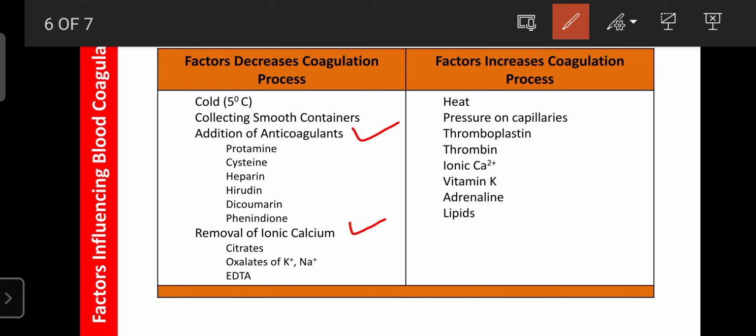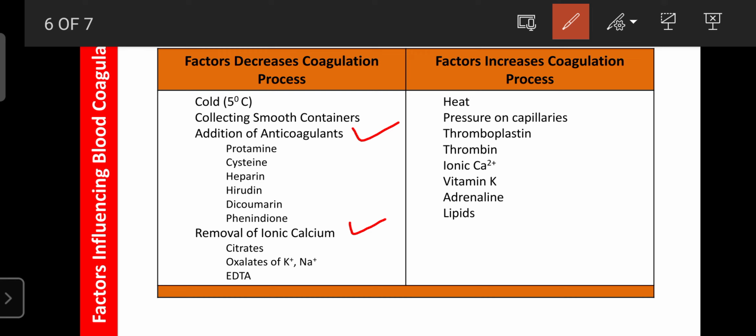Okay, so the factors that can accelerate or hasten the blood coagulation process start with heat. As the temperature increases, the enzyme activity increases, so the blood coagulation process increases. Pressure on the capillaries also makes blood coagulation occur rapidly. Already, in childhood when you had an injury, your mother, father, or a neighbor would apply pressure on the site of the injury, putting their hand with pressure. That pressure on the capillaries or site of injury helps accelerate the blood coagulation process and helps the formation of the blood clot.